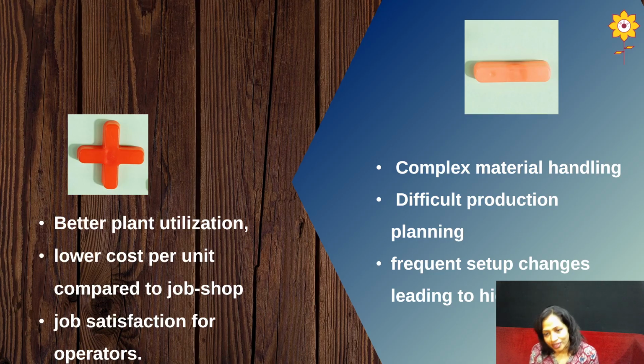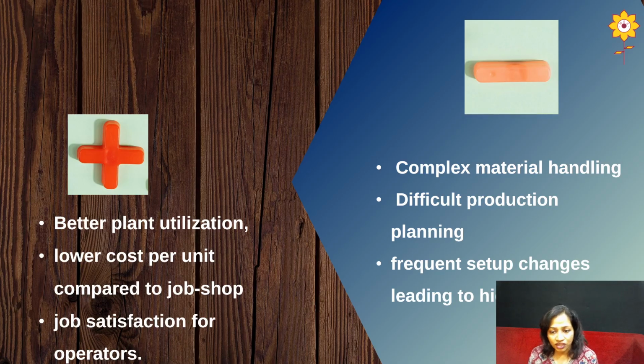So the first one is complex material handling. Why? Because here the setups are changing according to the products which have to be produced. If you are going to produce bread, your ingredients and your pattern of producing it differ, and that's why the material handling differs. Then if you're switching to another product, that is pastries, again the ingredients and many more things change, due to which there is complex material handling.